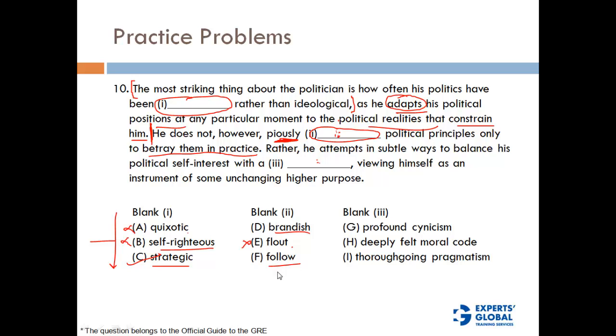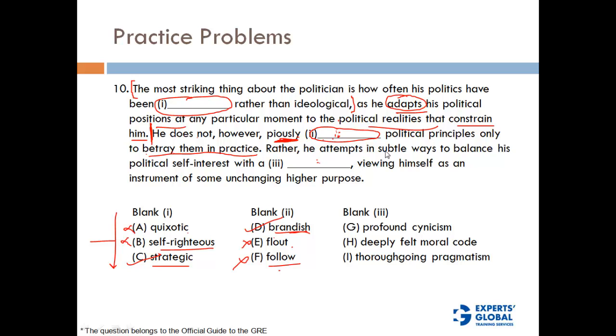Okay, so now let's put follow here. We'll say he does not, however, piously follow his political principles, only to betray them in practice. Now follow and betray don't go hand in hand, and in fact, if he is going to follow, then he is not going to betray, whereas he is doing both. So this does not fit in the context. Whereas we can talk about brandish, that is the correct answer, in fact. So we can say he does not, however, piously brandish, that means display or ostentatiously display something. So he does not, however, piously brandish political principles, only to betray them in practice. So this fits in the context.